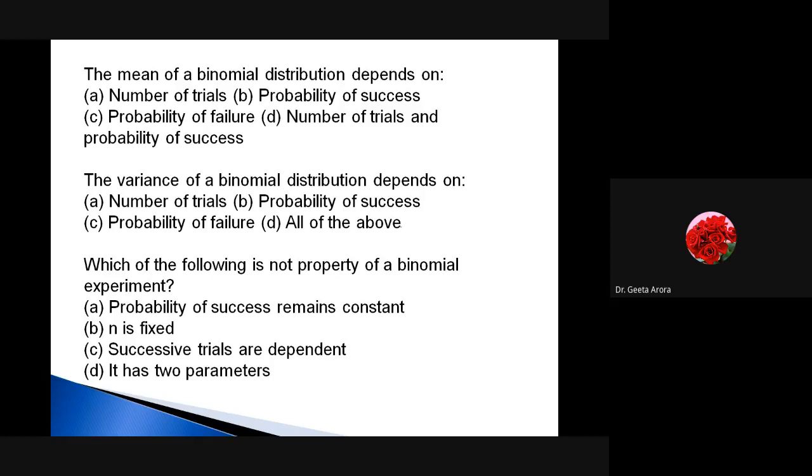Yes. We have C. If we talk about it, successive trials are dependent. It is not a property because we have learned that they must be independent. Yes ma'am, they must be independent. So here it is written wrongly. So we can say it is not a property of the binomial experiment.